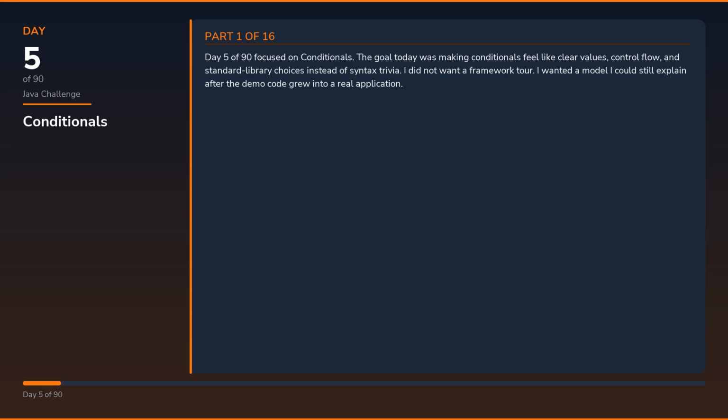Day 5 of 90 focused on conditionals. The goal today was making conditionals feel like clear values, control flow, and standard library choices instead of syntax trivia. I did not want a framework tour. I wanted a model I could still explain after the demo code grew into a real application.